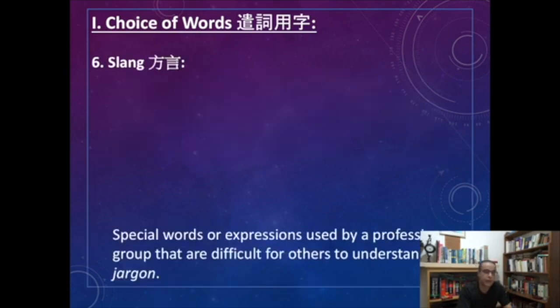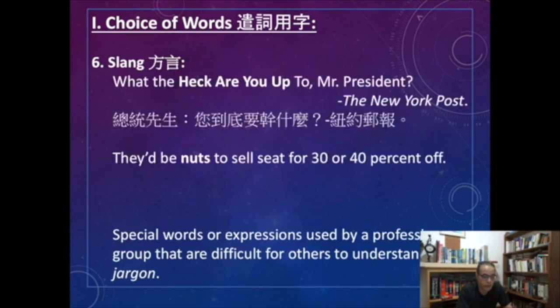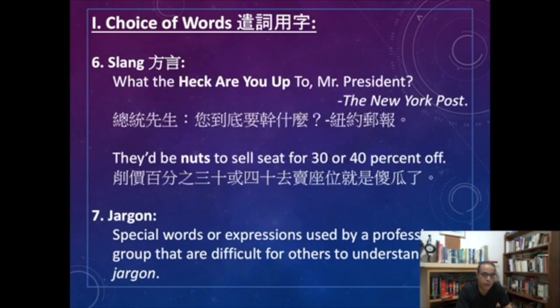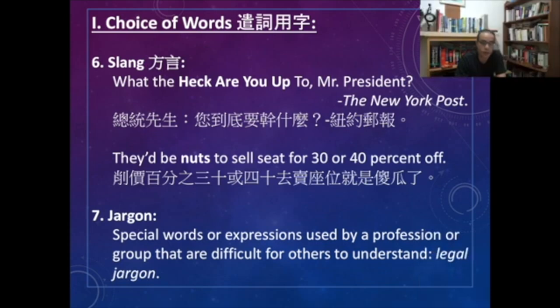Also you can use sometimes, even though it's not really recommended to use any slang in your news coverage, but sometimes slang and colloquial language is used in the headline when there is something really big, devastating for example, and you need to get the attention of your audience. Like look at this New York Post headline, the main headline on the front page: what the heck are you up to, Mr. President? Also you can use jargon again in the right context.